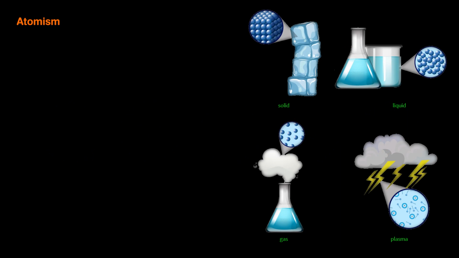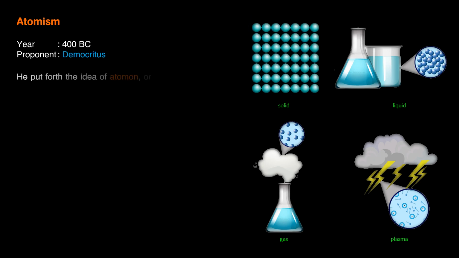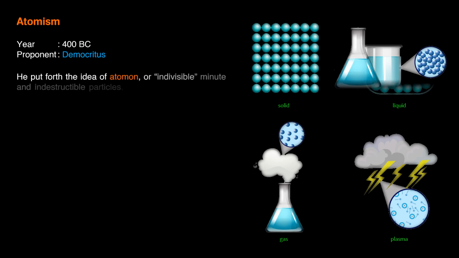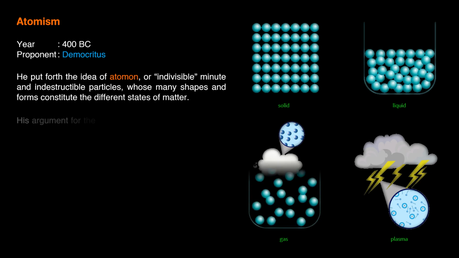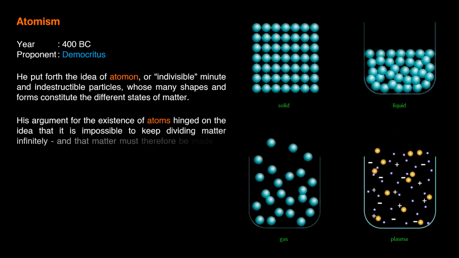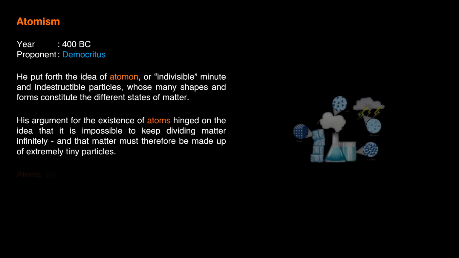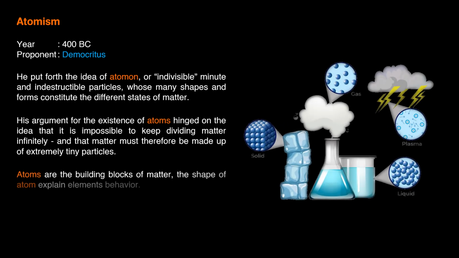Atomism. Year, 400 BC, proponent, Democritus. He put forth the idea of atomon, or indivisible minute and indestructible particles, whose many shapes and forms constitute the different states of matter. His argument for the existence of atoms hinged on the idea that it is impossible to keep dividing matter infinitely, and that matter must therefore be made up of extremely tiny particles. Atoms are the building blocks of matter. The shape of atoms explains elements' behavior.